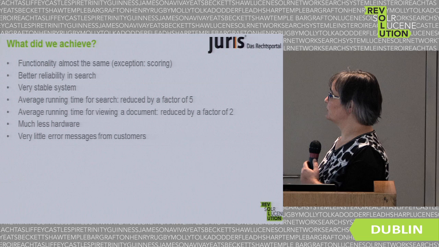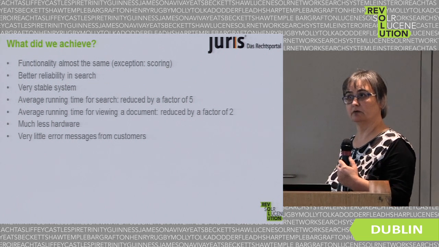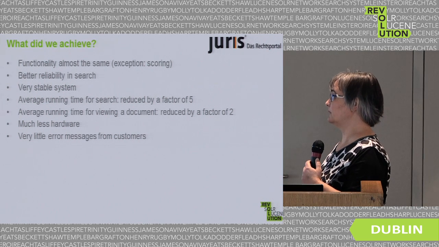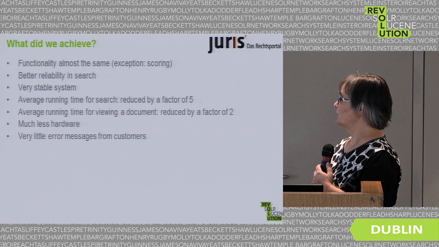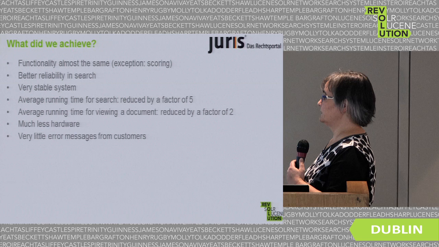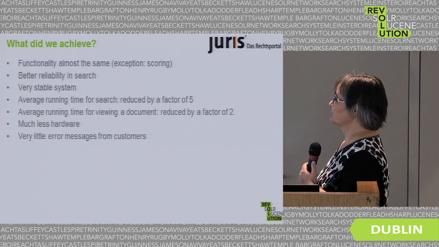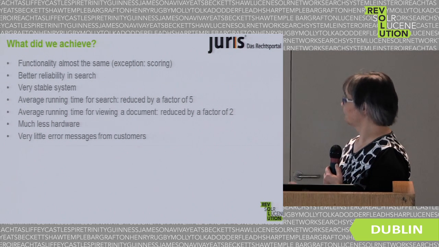We weren't used to that before. The average running time for a search went down by a factor of about 5, and the average running time for viewing a document went down by a factor of about 2. We used much less hardware to achieve this, and we got very few error messages from our customers.